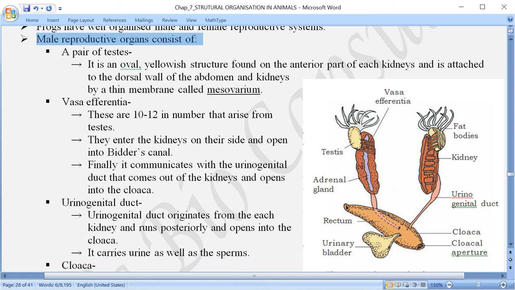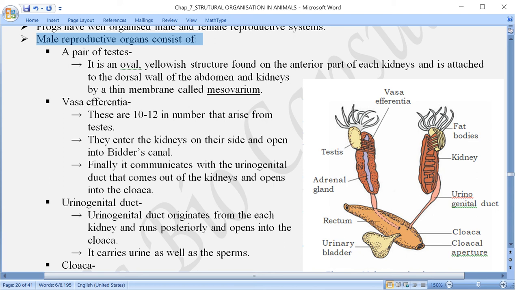Have a look at this figure. We had discussed the excretory system where a pair of kidneys are present. Right? Now on the anterior part of the kidney, anterior मतलब आगे के side पे, is attached a pair of testes. Means a pair of kidneys are there. Let us say this is the right kidney, and on this right kidney is attached the right testis. Likewise, on the left kidney is attached the left testis.